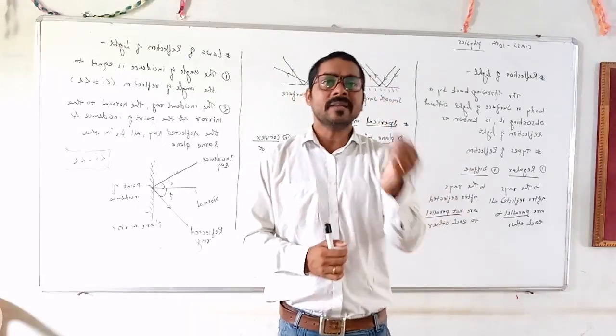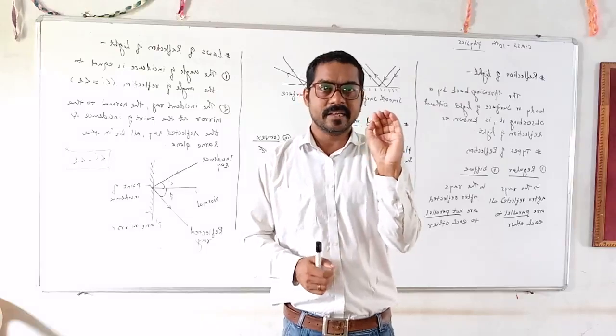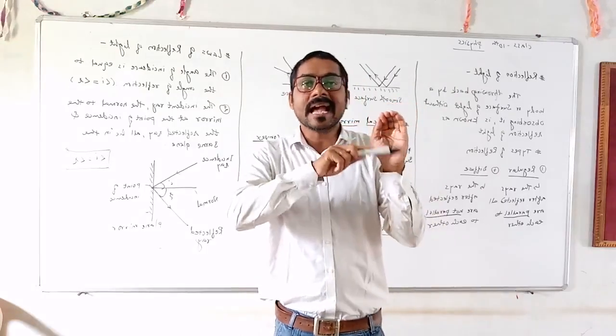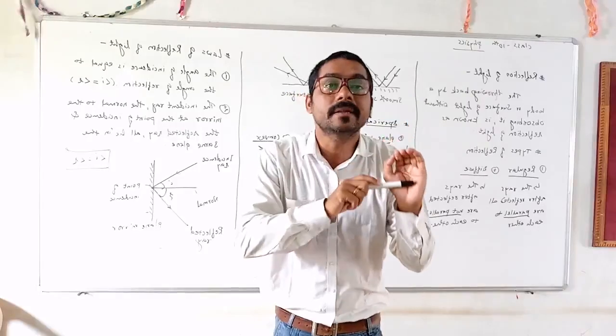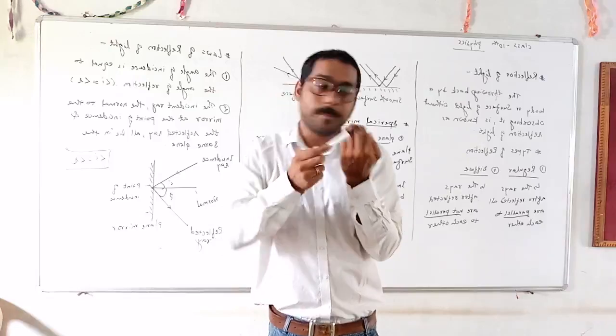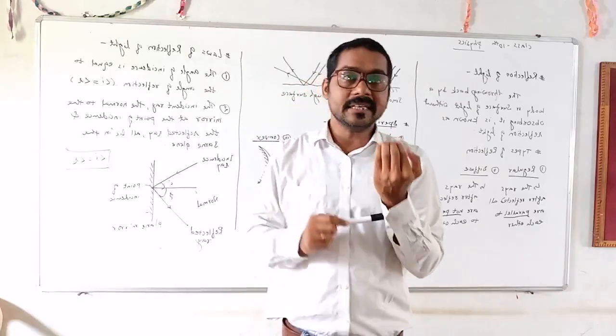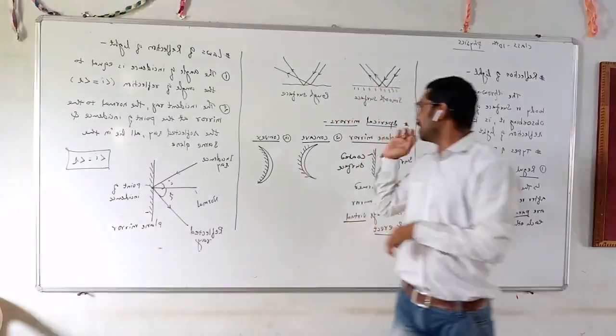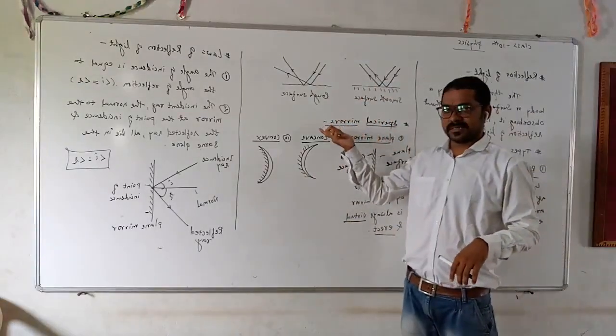If you are looking from this side, it works as a concave mirror. If you are looking from the back side, it works as a convex mirror. Here, we completed the spherical mirrors.